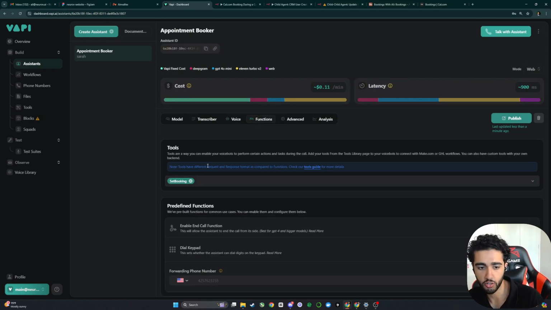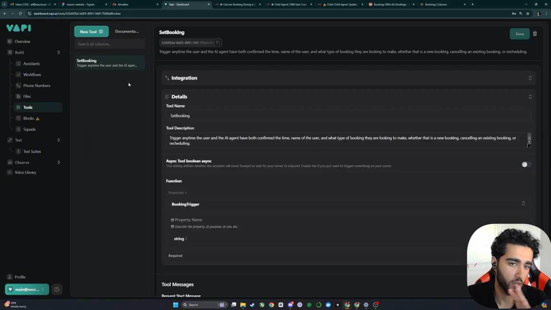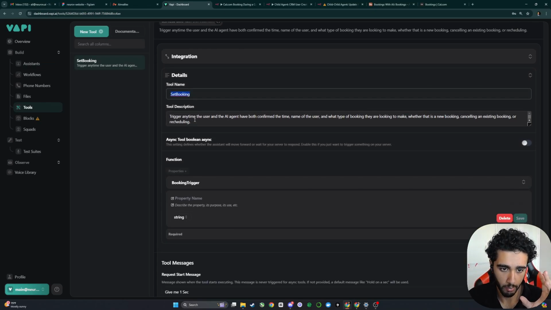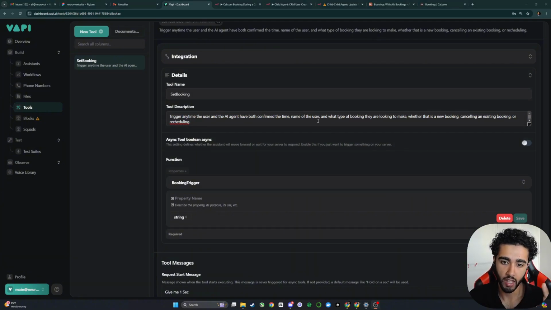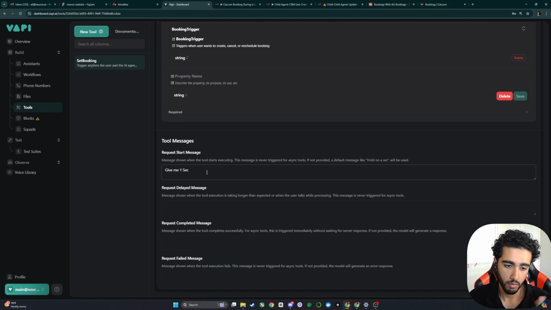Functions. So I created a tool called Set Booking, and inside of Vapi, you can go into the tool section and create your own tool. I've set this tool to basically trigger anytime the user and the AI agent have both confirmed the time, name of the user, and what type of booking they're looking to make, whether that is a new booking, canceling an existing booking, or rescheduling. And then we have a function, booking trigger, which triggers when the user wants to create, cancel, or reschedule a booking. Then when the tool is being called, it says, "Give me 1 sec," which kind of tells us if this agent is actually doing the tool call because it said this phrase.